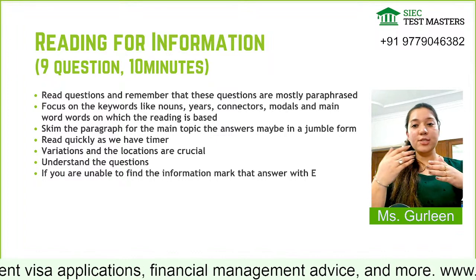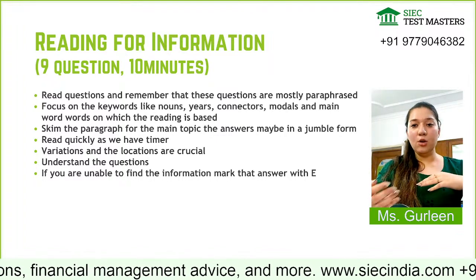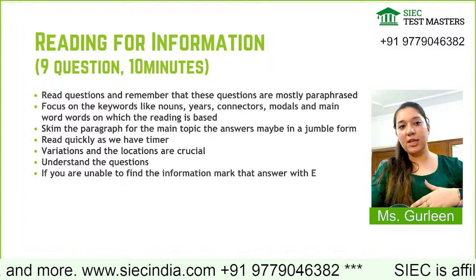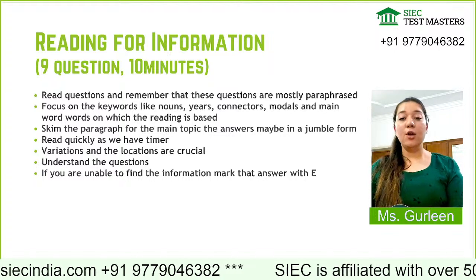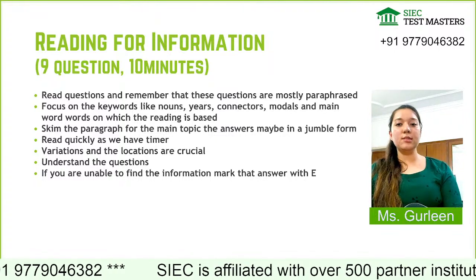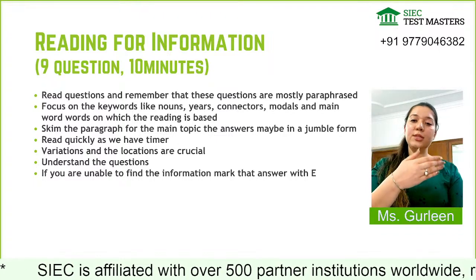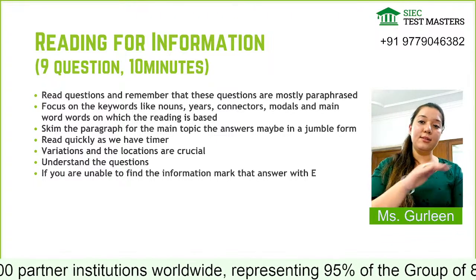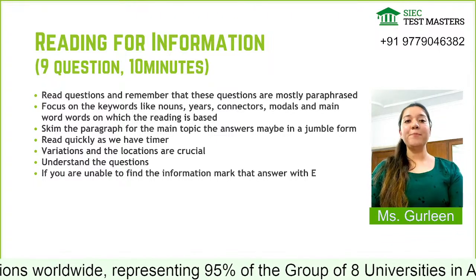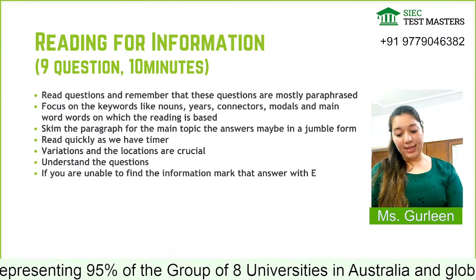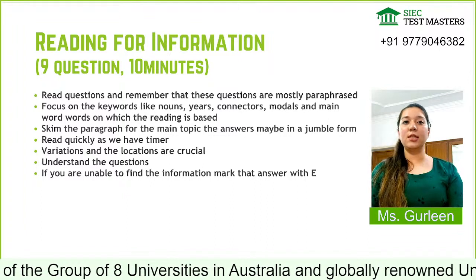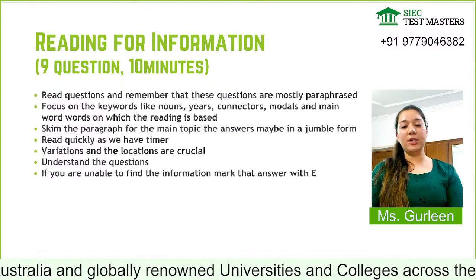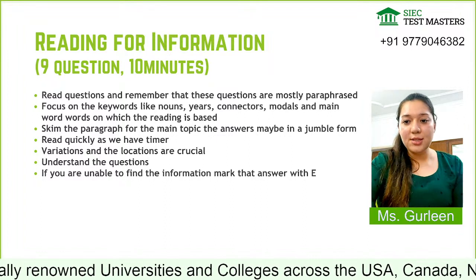After that you have to skim the paragraph quickly, read all the options. If not all, then read the first 5 questions and then the last 4 questions after that. So you can do that as well. Variations of locations are crucial in this. Sometimes there are variations. Above they say something, below they say something else. So you have to keep track in your mind that the person was talking about that, and after that he was talking about this, right? So this you have to understand. And again, in this type of question, there are options in which you can just read, according to if the option is not given, right?